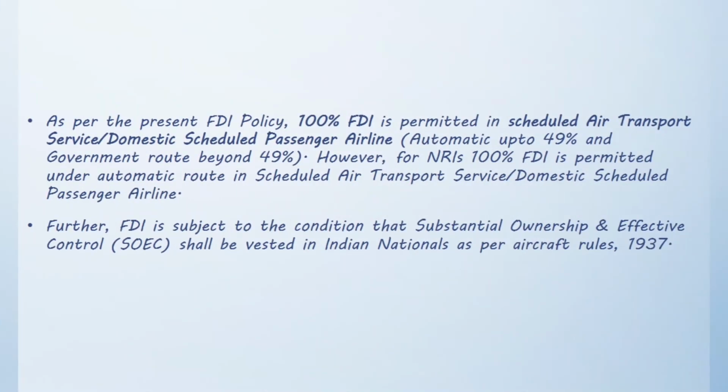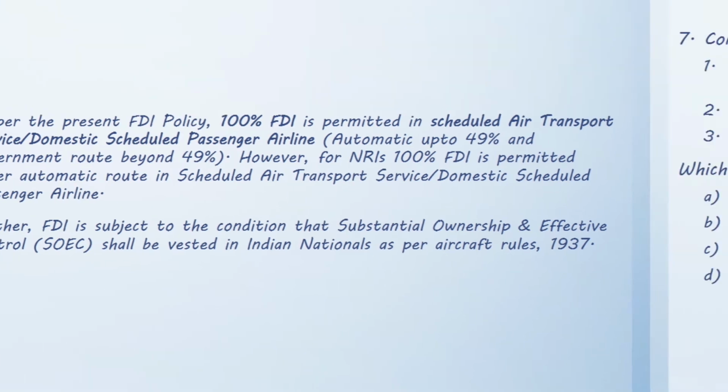As per the present FDI policy, 100% FDI is permitted in scheduled air transport service or domestic scheduled passenger airline, automatic up to 49% and government route beyond 49%. However, for NRIs, 100% FDI is permitted under automatic route in scheduled air transport service or domestic scheduled passenger airline. Further, FDI is subject to the condition that substantial ownership and effective control shall be vested in Indian nationals as per Aircraft Rules 1937. Moving on to the next question.